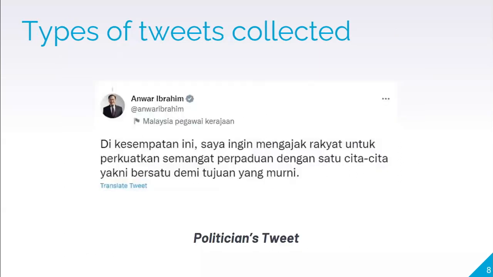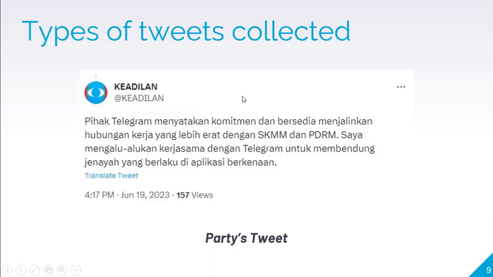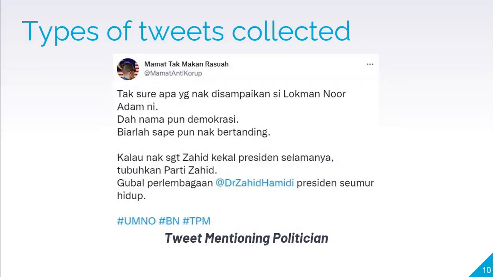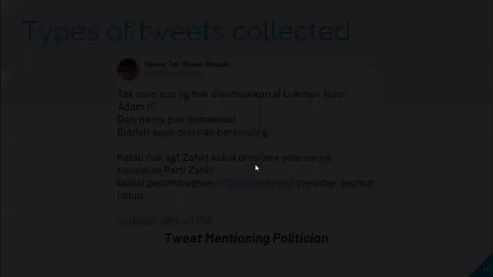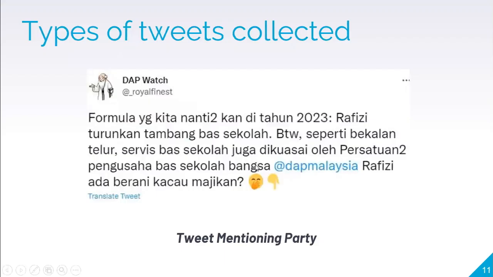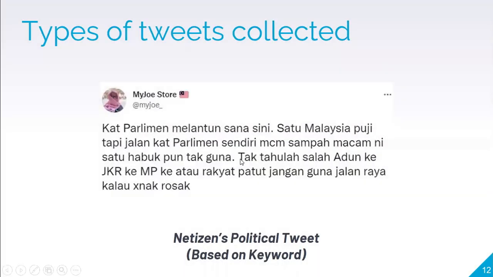So I've collected 5 types of tweets, which were mentioned previously. The first one is politicians' tweets, like in this case, the tweets posted by Anwar. The second one is parties' tweets, which are the tweets posted by political parties in Malaysia. The third one is tweets mentioning politicians, like this tweet mentioning Dr. Zahid Hamidi. The fourth one is tweets mentioning a party, like this tweet mentioning DAP. And the last one is netizens' political tweets, which are collected using certain keywords.